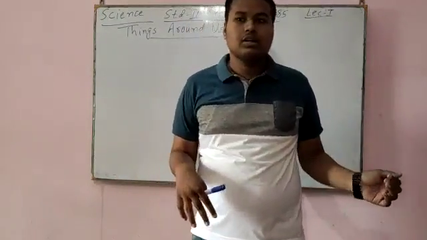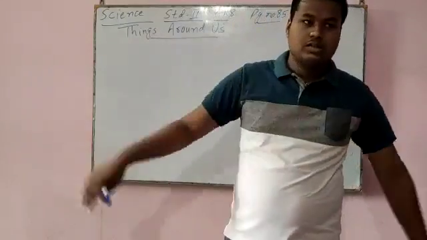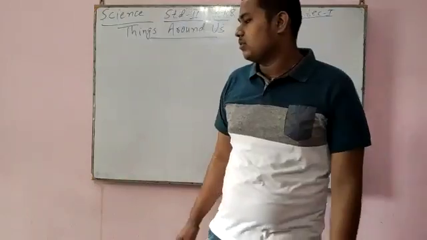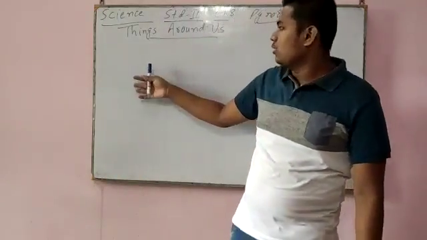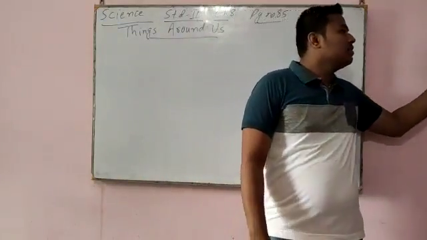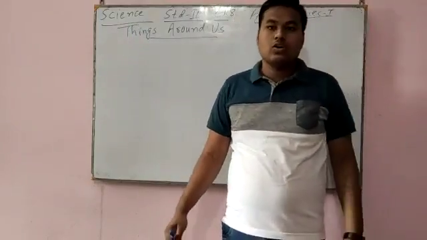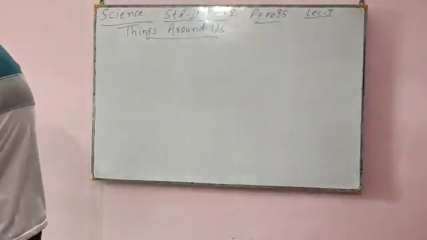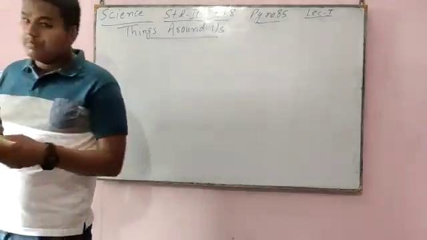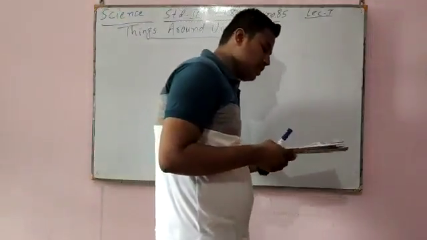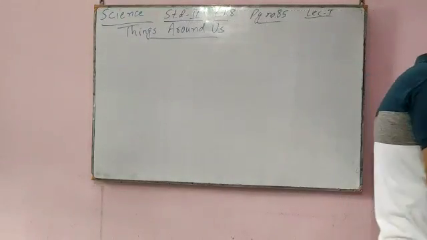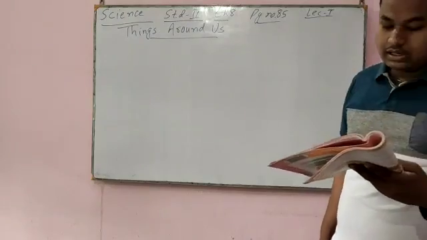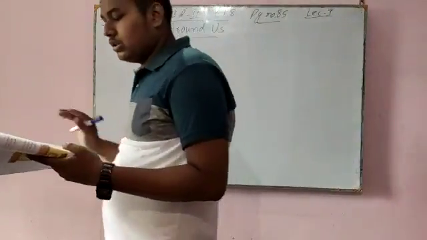Whatever we see around us, food, wall, tree, all are in the form of living and non-living things. Living things need food and they move, grow, feel, breathe and have babies of their own kind. Non-living things cannot do this.